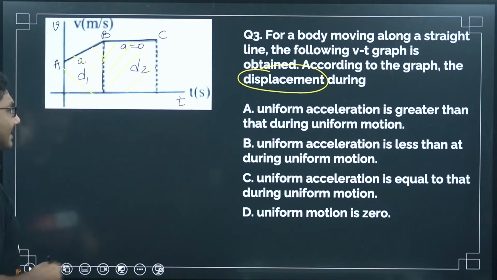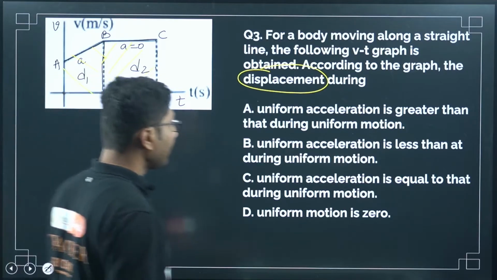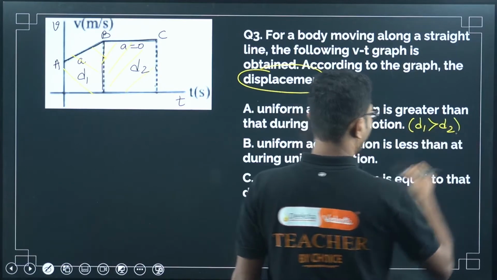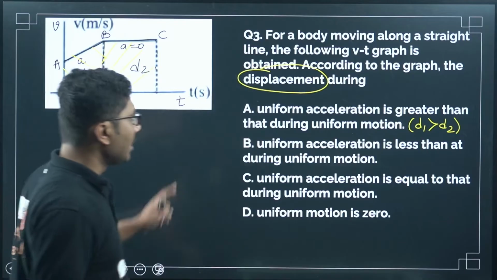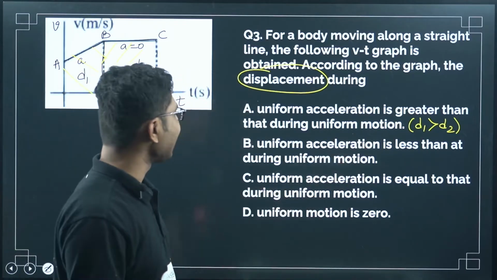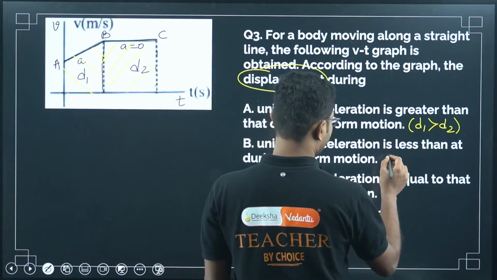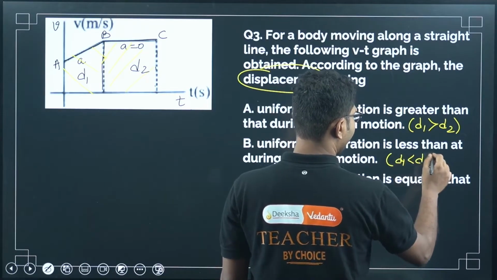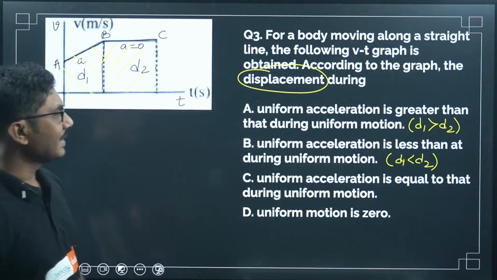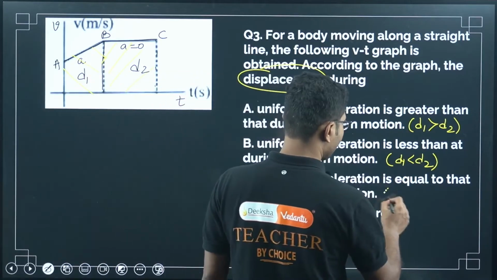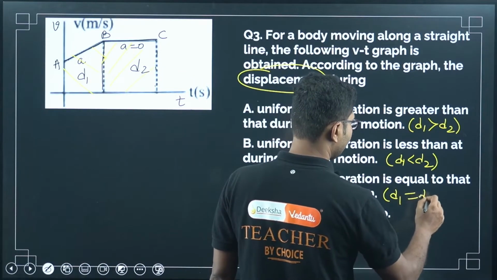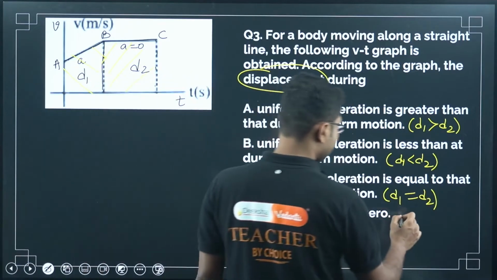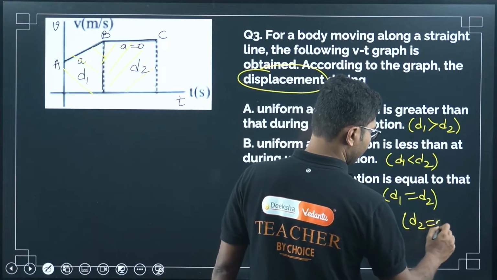First option: d1 is greater than d2. Second: uniform acceleration displacement is less than that during uniform motion, so d1 is less than d2. Third: displacement during uniform acceleration is equal to that during uniform motion, so d1 equals d2. And fourth: during uniform motion it is 0, so d2 equals 0.